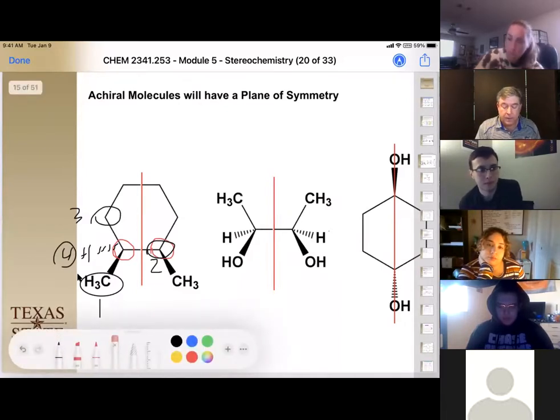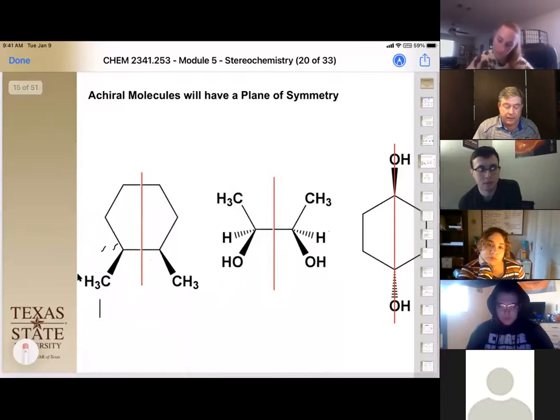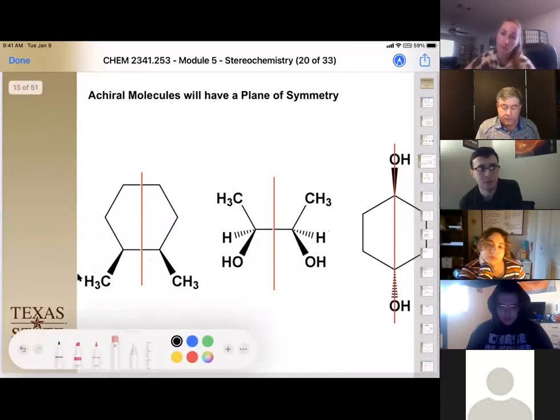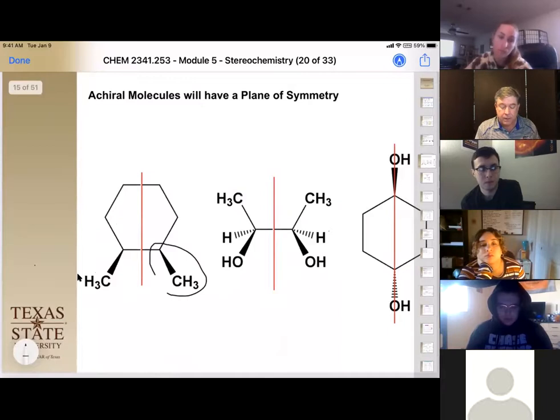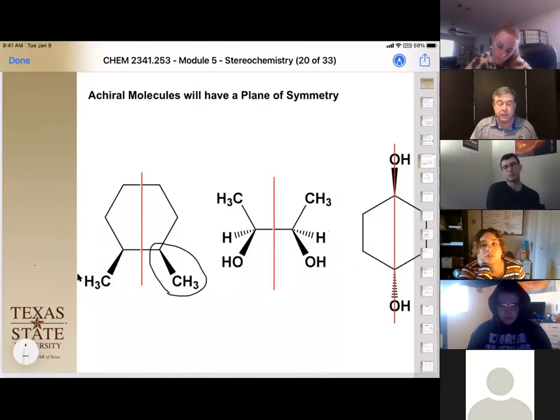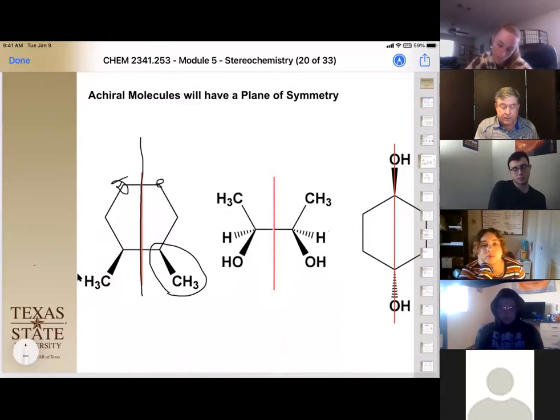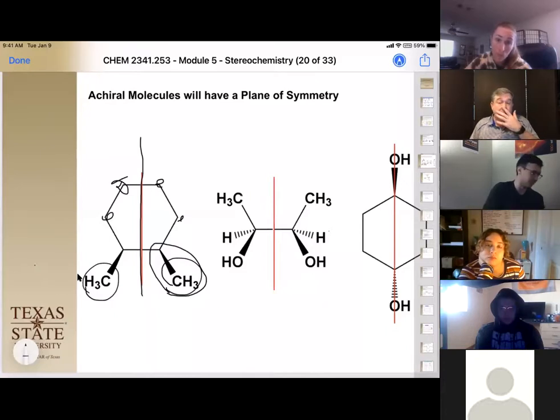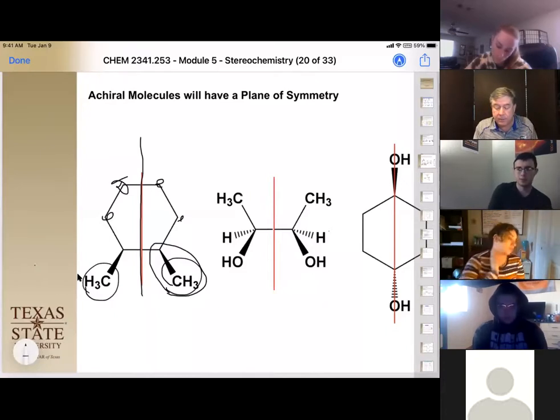Okay. So now that we have that there, and interestingly enough, when we draw it such that we have this other methyl group attached, and it's also facing out of the page toward us because of the dark wedges, we can actually draw a plane of symmetry, and this mirrors that, and this mirrors that. Therefore, we found a plane of symmetry, and this molecule is no longer chiral. It is achiral.